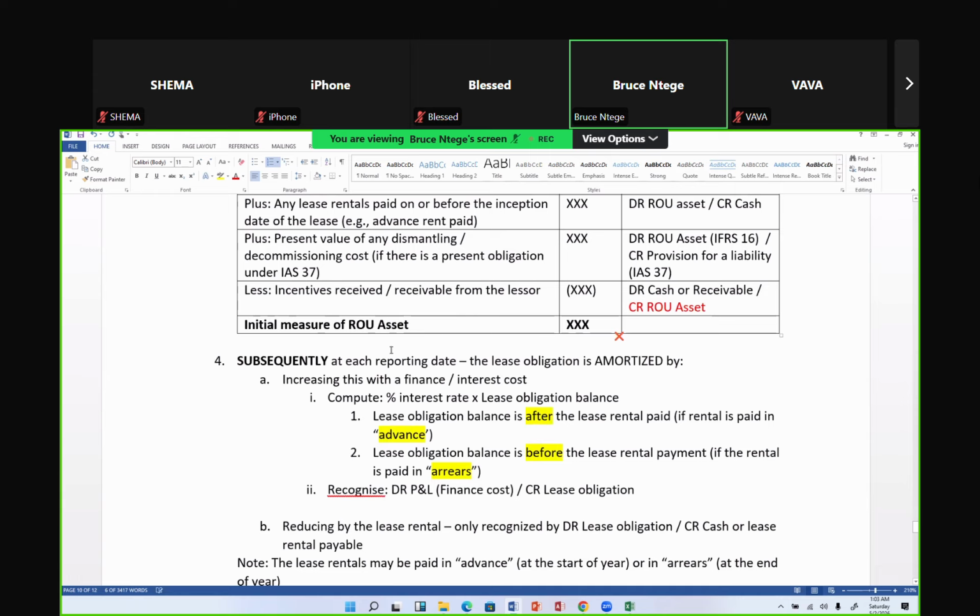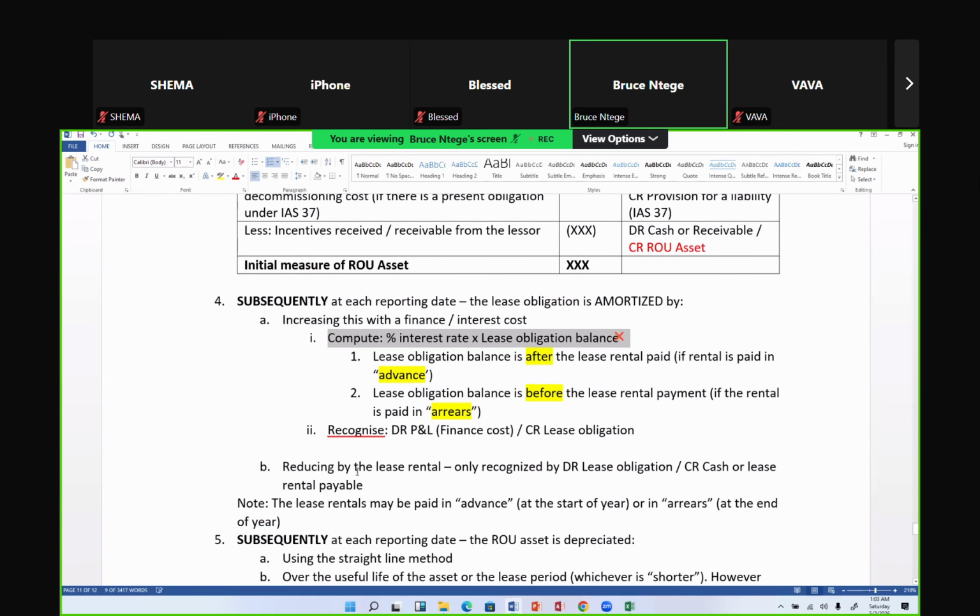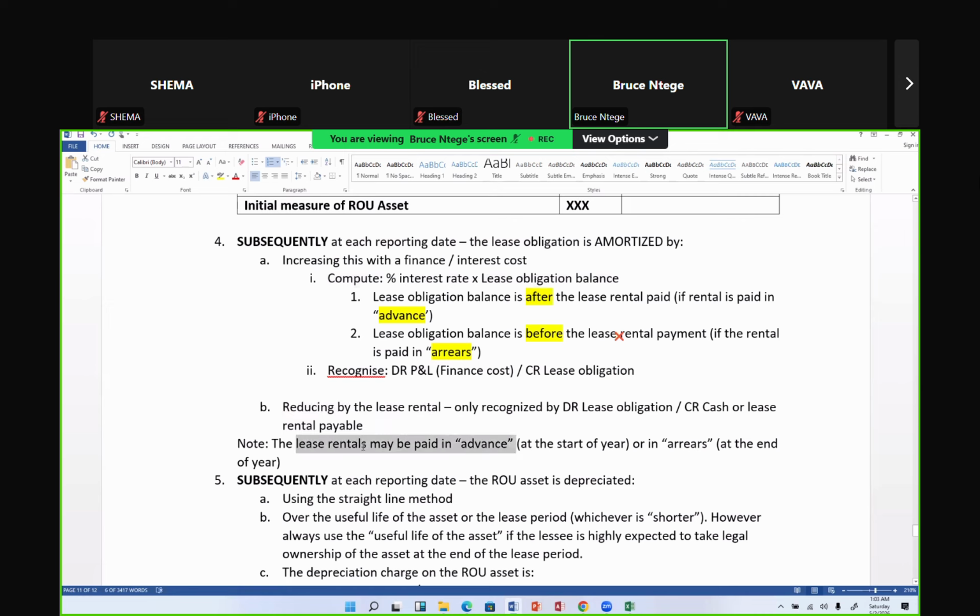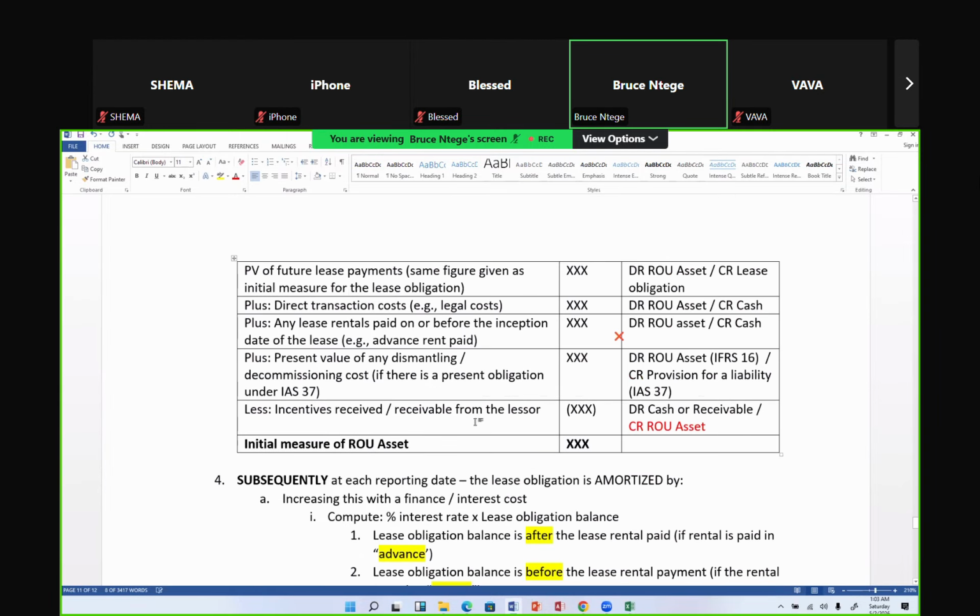Then it becomes hard to amortize it subsequently. Why? Because I have to do two things: deal with the interest by computing and recognizing it, and deal with the rent, while being aware that it could be advance or arrear payment. So the hard problem of a lease obligation is subsequent measurement, not initial measurement, while the hard problem of a right of use asset is initial measurement, not subsequent measurement. I hope you can pick that. Some of these things I will not write, yet I will not be there with you in the exam.